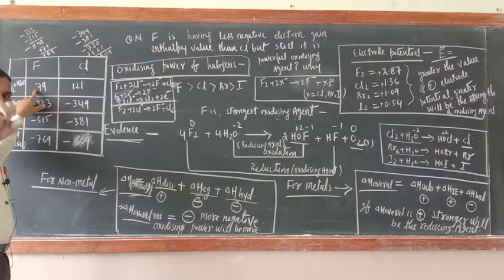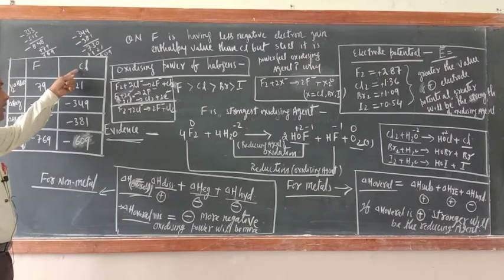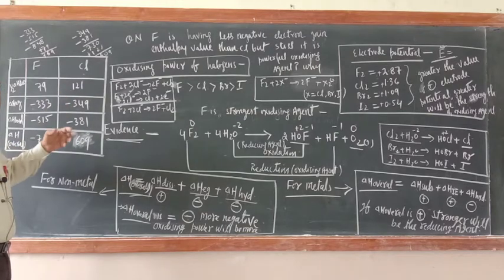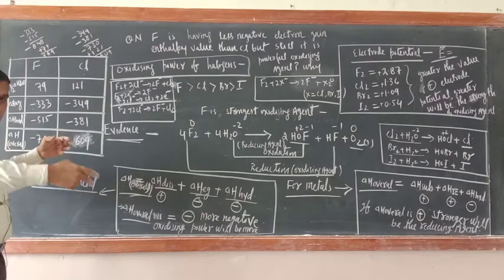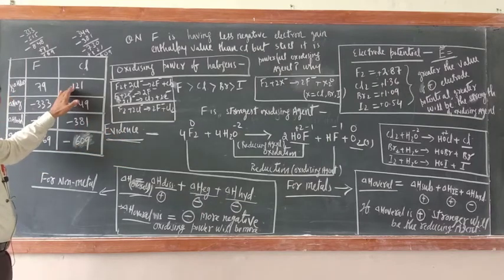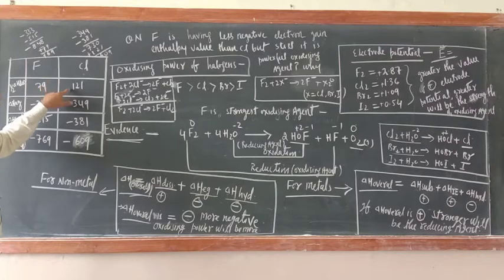Bond pair and lone pair electrons are close. Now chlorine bond dissociation enthalpy is very high due to bigger size, 242. In the first part of this video I taught you. Okay, so chlorine is a weaker oxidizing agent than fluorine because of more bond dissociation enthalpy and less hydration enthalpy.